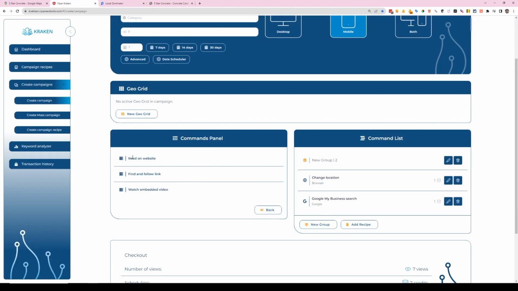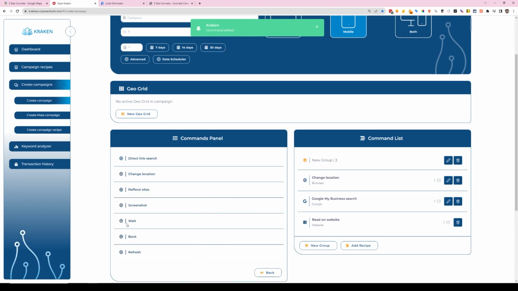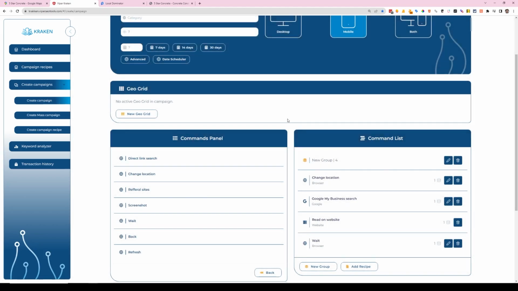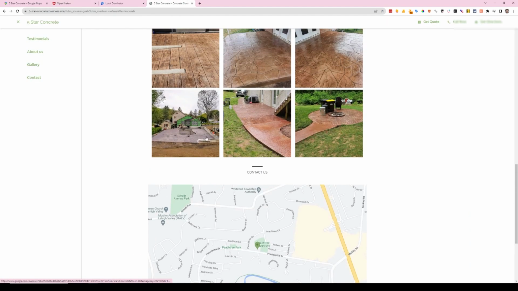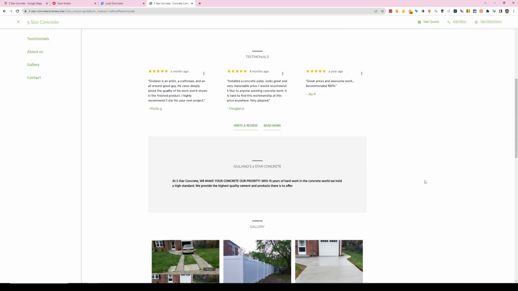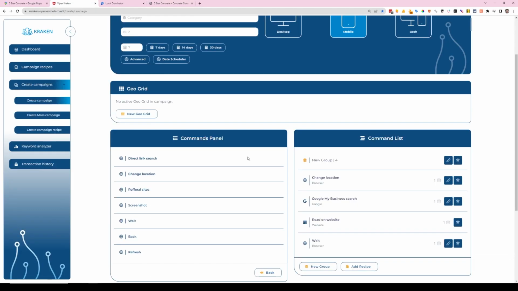So the first things you want to do though is read on websites. So make it scroll up and down on the website, have it wait. Now there's not a lot of stuff on the website, so putting a high dwell time might look suspicious. I don't know if Google pays attention to that, but you have to just think about some of this stuff logically and think, would somebody sit on that website for 5 minutes looking at it? There's not a minute worth of content. I mean, I only spent like a minute and a half on it or 2 minutes maybe. And that was just because I was looking for something to click on to use for CTR. So just think about it logically when you're doing this stuff. Don't put a 15-minute wait time on there.